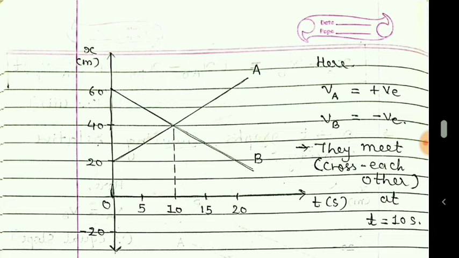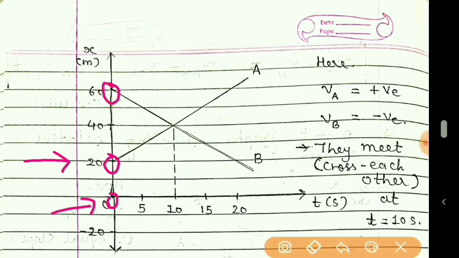Now if I ask you what is the initial position of A at time t is equal to 0, you can easily answer. Initially A is here at time t is equal to 0, that is 20 meter. And where will particle B be at time t is equal to 0? Definitely you can say that it is at 60 meter initially. So from these positions, these particles will start their motion with constant velocities. Their individual velocity is constant. Why? Because the graph is a straight line.